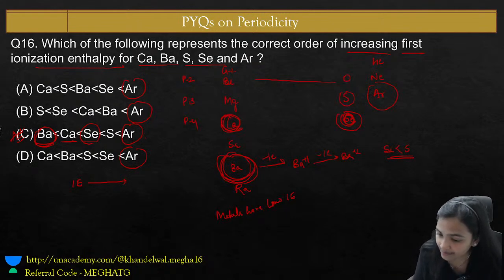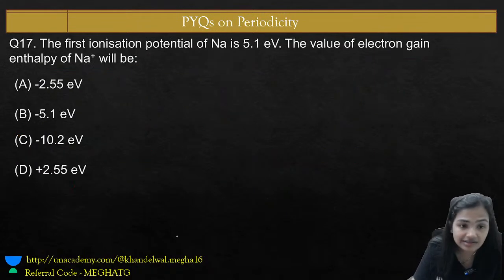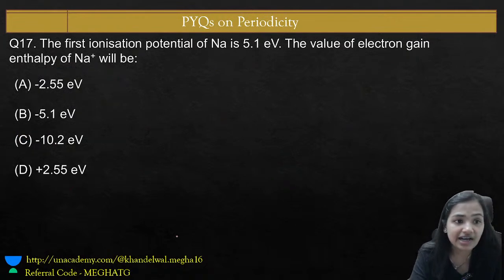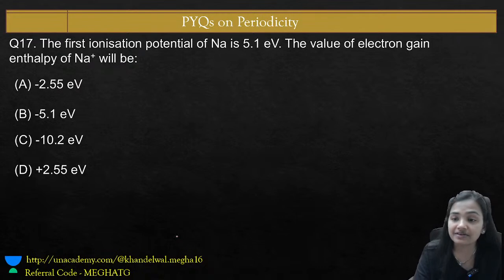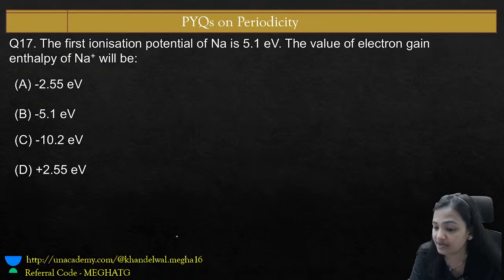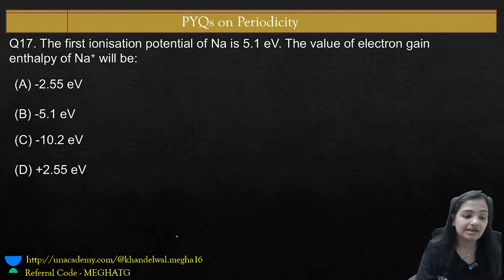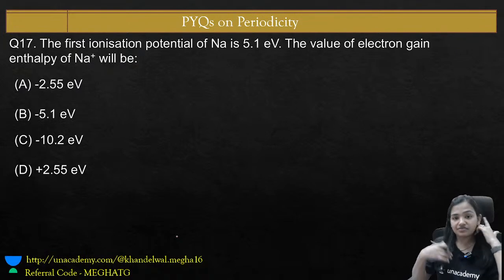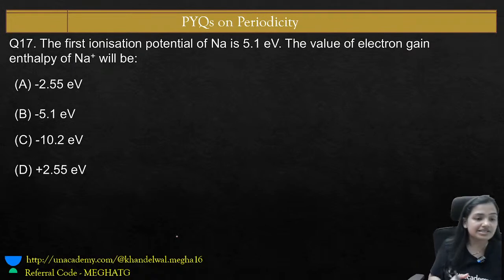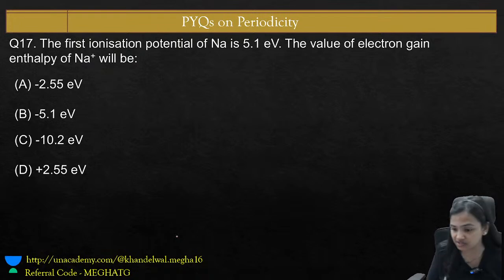I hope the question is clear. Another question: the first ionization potential of sodium is 5.1 electron volt. The value of electron gain enthalpy of sodium ion will be. They all are previous year questions. Please, guys, in the session or after the session, if you have any doubt, please at least go through all the questions again, because they are extremely important for your JEE preparation.